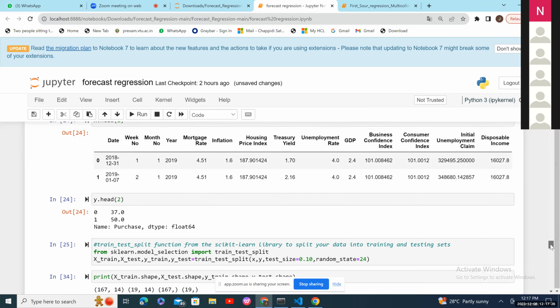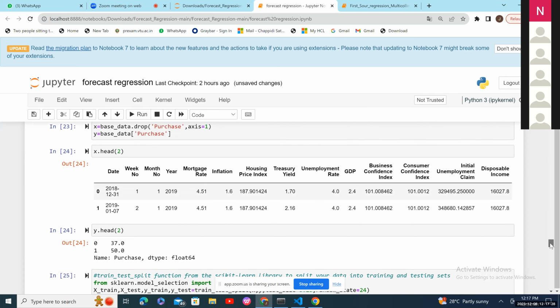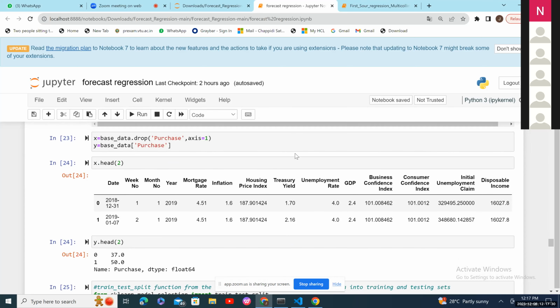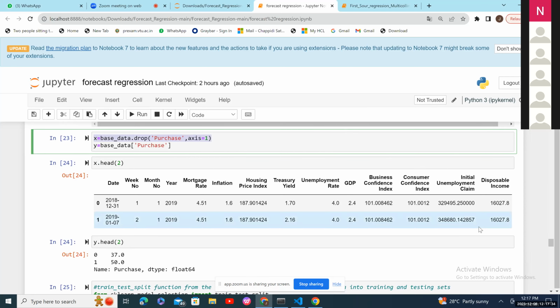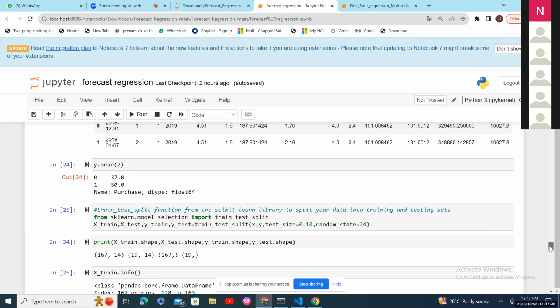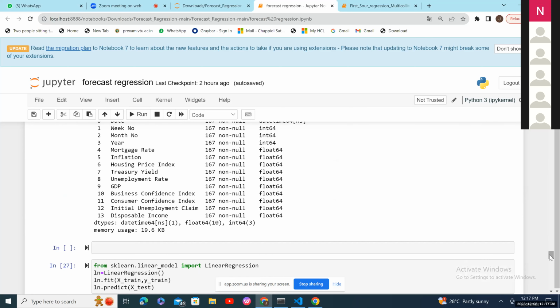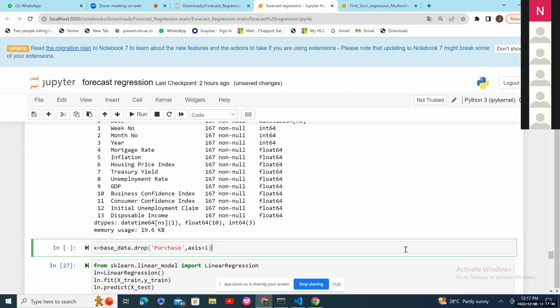We do have the drop method, right? X equal to base data dot drop. There we can add that date also apart from purchase. Just add it in the list of elements, or else you can do it as a separate line of code also. In the place of purchase, you can replace it with the date.